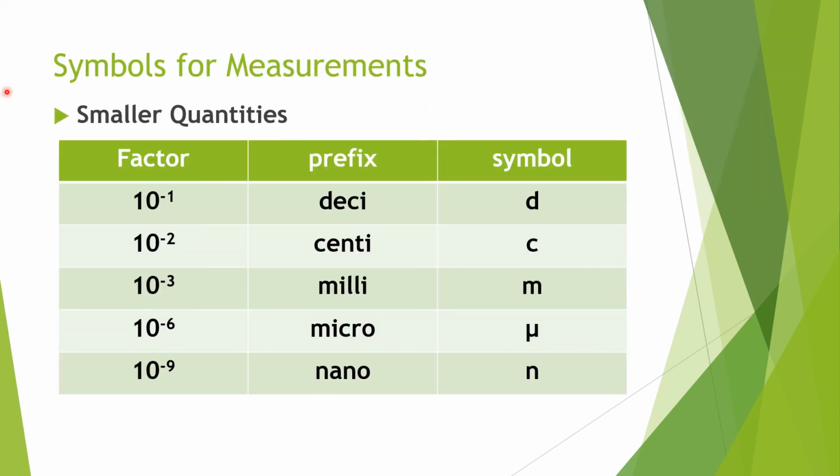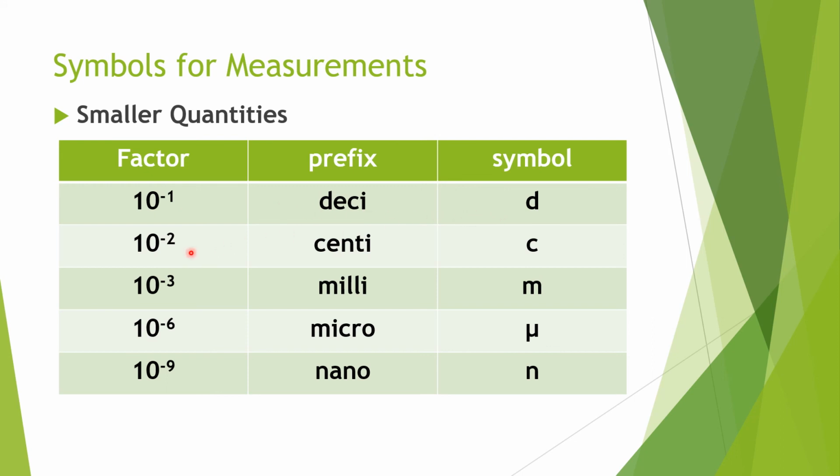Let us consider symbols for measurements. There are two kinds of quantities, smaller quantities and larger quantities. For each, the factor, prefix and symbol are given. In factor, 10 power minus 1 is deci, symbol d.